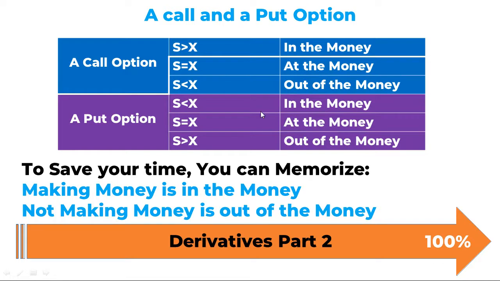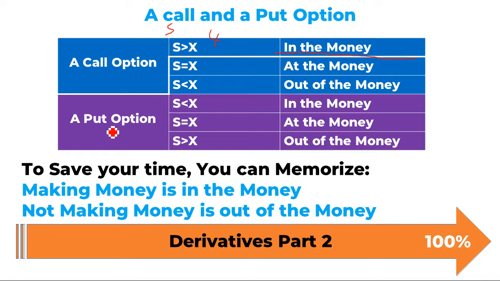A quick way to memorize this, to save your time: whenever we can make money, it is in the money. If we cannot make money, it is out of the money. So here, since S is bigger than X, which means we can purchase a share at $4, the real price is $5. Yes, I will purchase it at $4 and sell it for $5, so I can make profit. This is in the money.